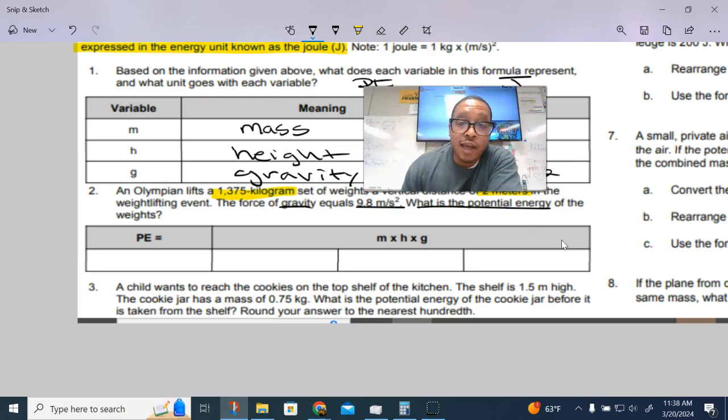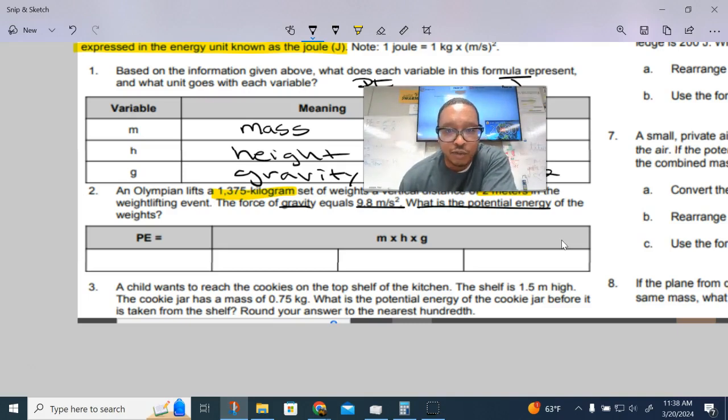So why am I underlining what is the potential energy? Hopefully you're realizing it's because that is the actual thing that they're asking for. You cannot solve the problem if you don't know what they're asking for. So this is how I think about word problems. This goes for math. This goes for chemistry. This goes for physics. This goes for whatever. This is how I diagnose word problems. So I always highlight or underline the information. That way I don't have to be digging back through the word problem trying to figure it out.